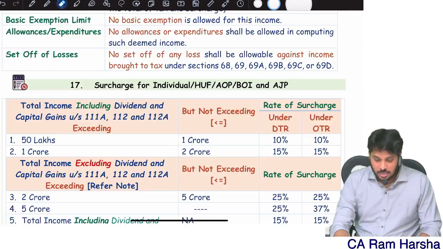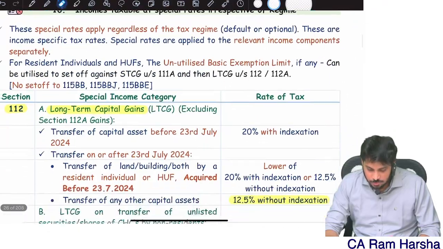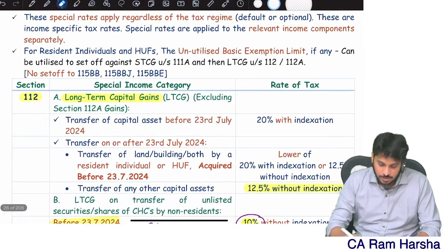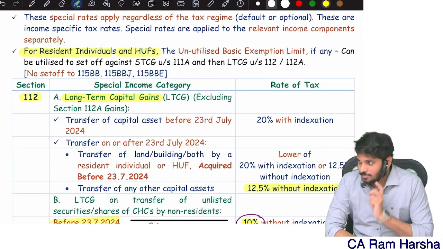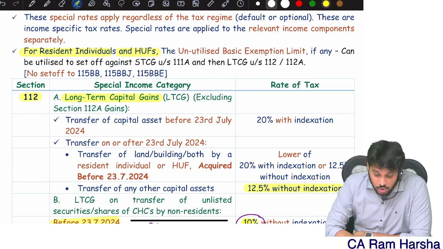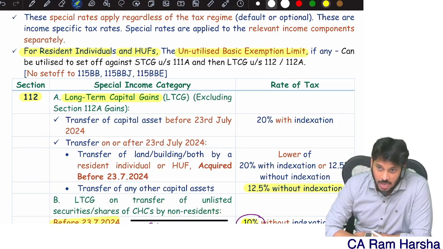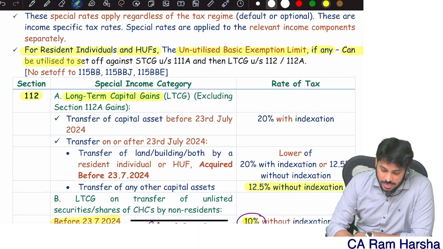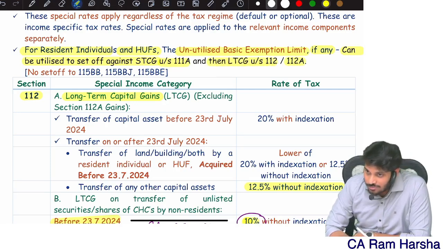Now if you see here, special rates of income, there is one point which I told. For resident individuals and HUFs, unutilized basic exemption limit, if any, can be utilized to set off against short-term capital gain under 111A, then long-term capital gain under 112 or 112A.